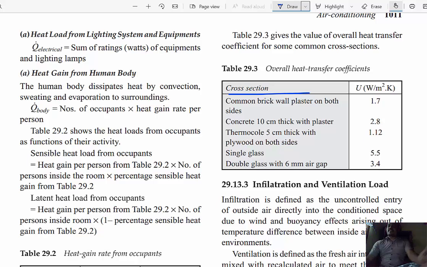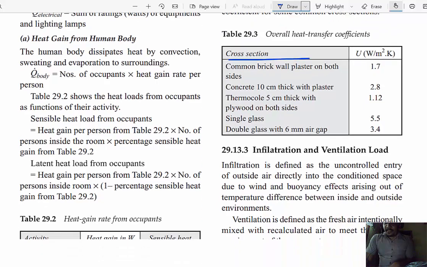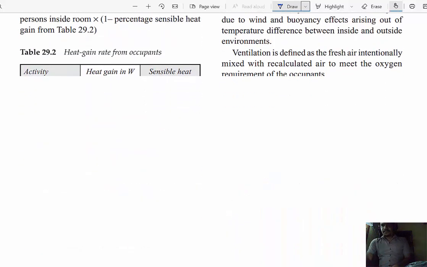Okay, this is the infiltration and ventilation flow, which is also considered, because the main concept in an air conditioned room is that there is no air incoming and no air escaping. This is the theoretical concept. But we have to compensate the CO2 and O2 levels. We suck air from the atmosphere and reject air to the atmosphere, which means we violate the air conditioning concept, so it is an additional load for the air conditioning system. Then, the infiltration load.